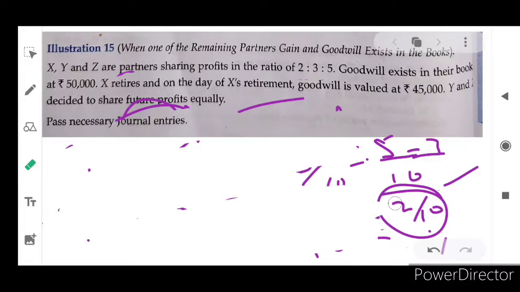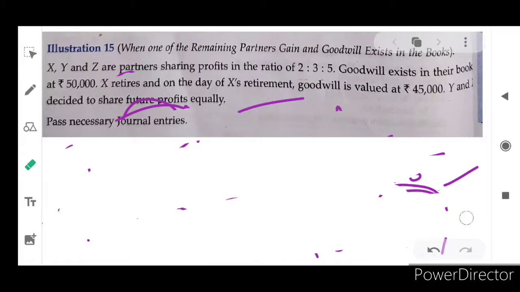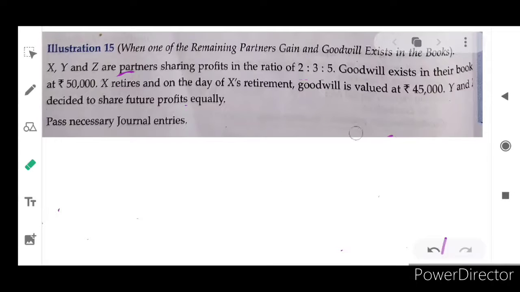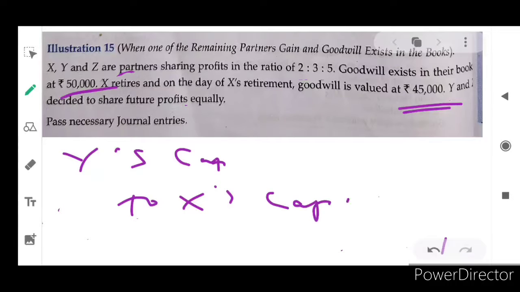Can you write down the journal entry now? Journal entry for compensating goodwill amount to retiring partner: Y's capital account will be debited to retiring partner X's capital account. So now you have to focus on another one also. Listen here. That is 45,000 only. Existing goodwill only 50,000 is written off, and present goodwill is 45,000. So who is retiring partner? X is retiring partner. Who is gaining partner? Y is gaining partner. Y's capital account to X's capital account.